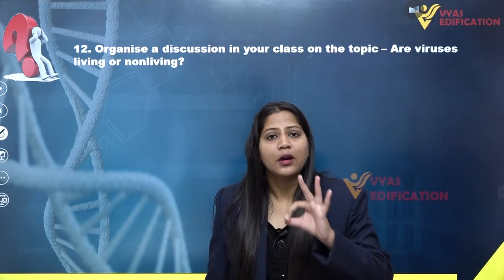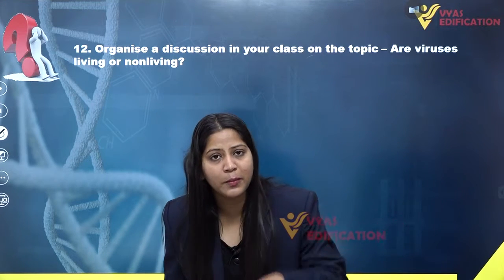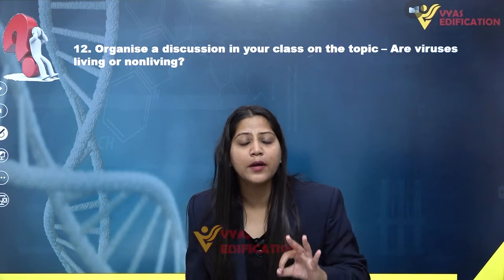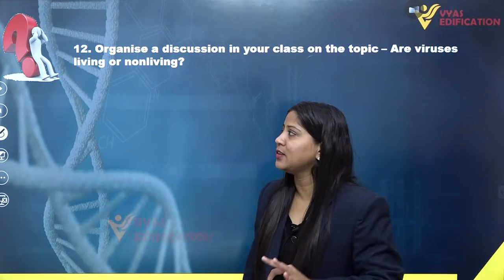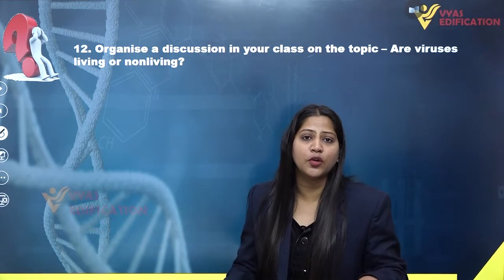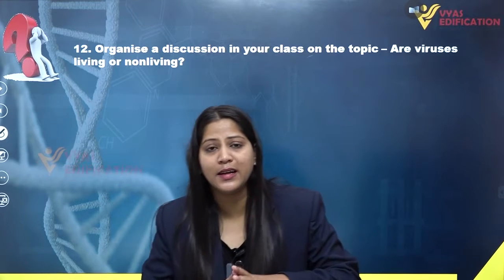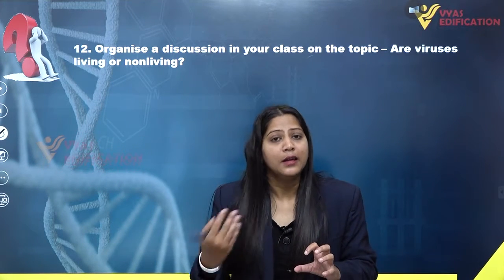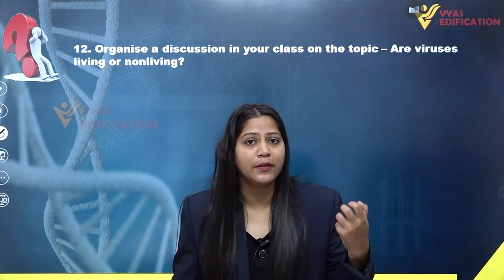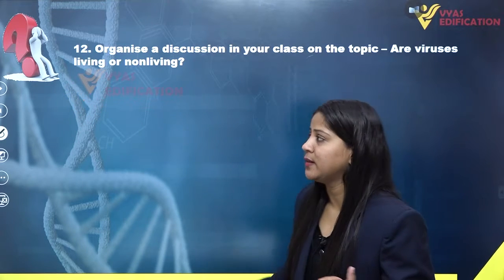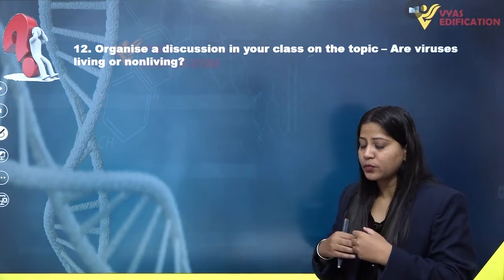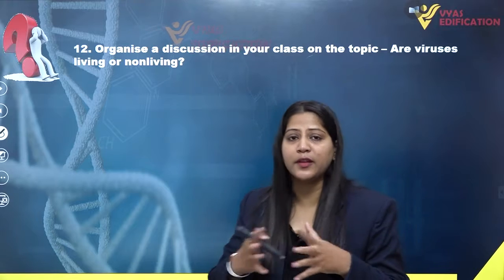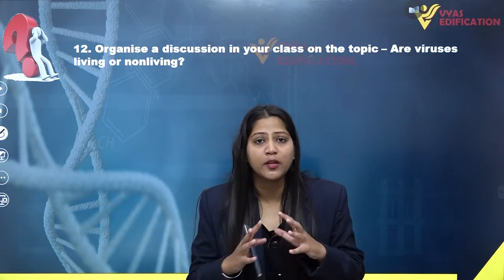So therefore, classifying viruses has remained a mystery for modern systematics, and this is why we cannot clearly say whether viruses are living creatures or non-living things. They are non-living objects or non-living particles when they are present in the environment, in the atmosphere.